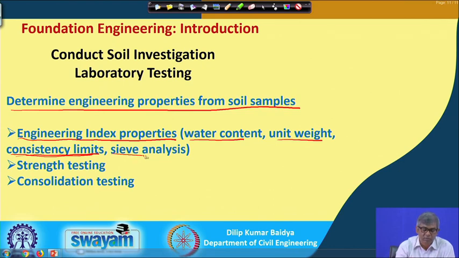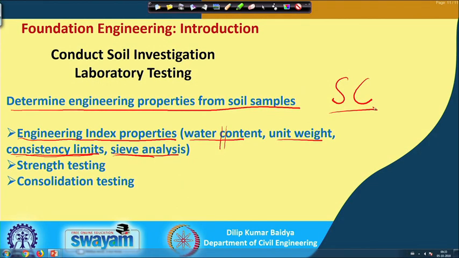and if it is a granular soil, you need to do sieve analysis. Sometimes the soil is of mixed type, then sieve analysis and consistency limits both are to be done. And after doing that, what is the purpose of this? Using either grain size distribution or the plasticity chart or a combination of grain size and plasticity chart together, we can classify the soil. You can name the soil, and I have also discussed in the review how to do the classification step by step. First of all, you have to see the soil. If the soil is organic type, how to identify organic soil? The color is black, there will be a distinct smell, and then the treatment is different.